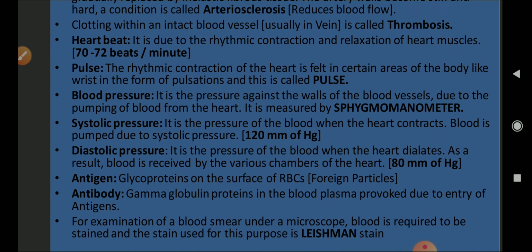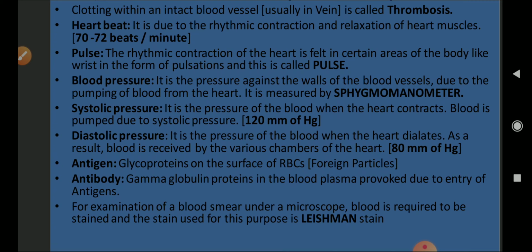Systolic pressure is the pressure of the blood when the heart contracts. Blood is pumped due to the systolic pressure. 120 mm of Hg is the normal systolic pressure. It is also considered to be the pressure created due to the pumping of the ventricles, because the ventricles pump the blood out of the heart. And which one? It is the left ventricle. So systolic pressure is related to the left ventricle.